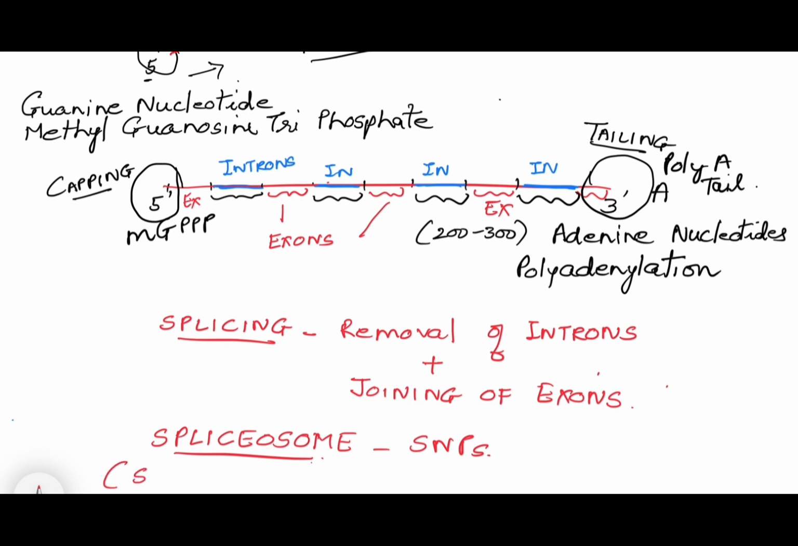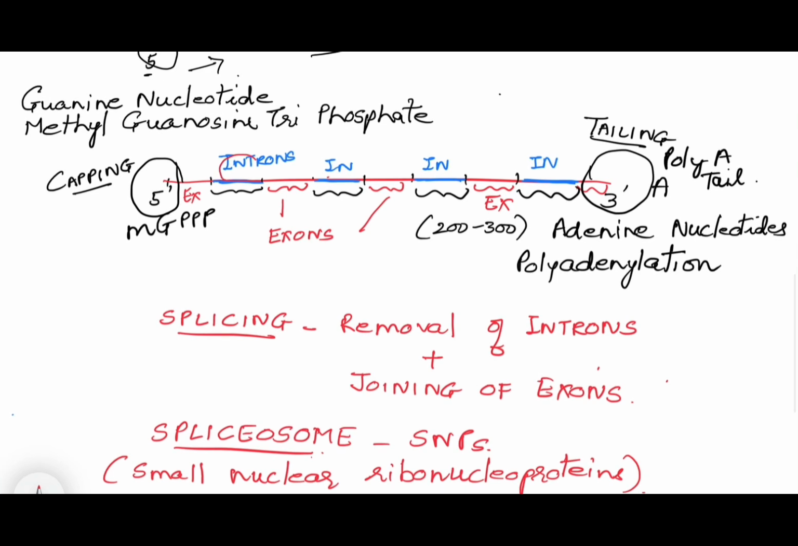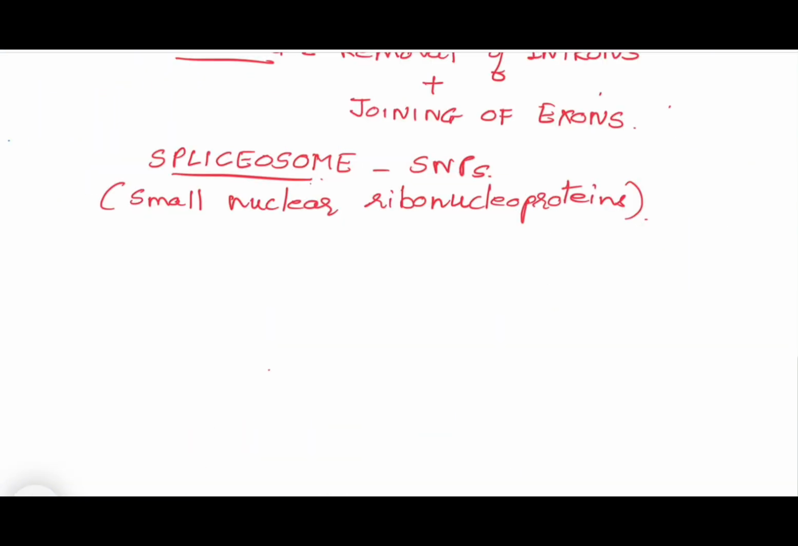snRNPs means small nuclear ribonucleoproteins. These structures are called spliceosomes, and they attach wherever the introns are. They will remove these introns and then join the exons. So, finally, hnRNA is processed and we now have messenger RNA.